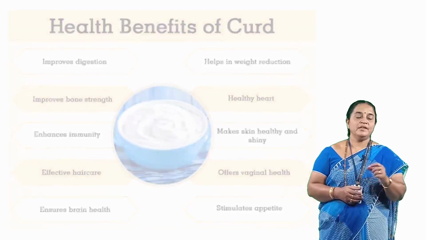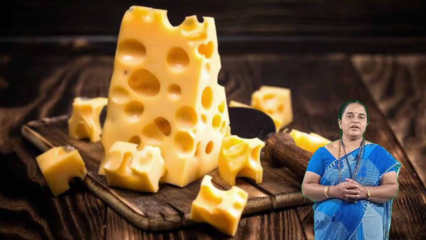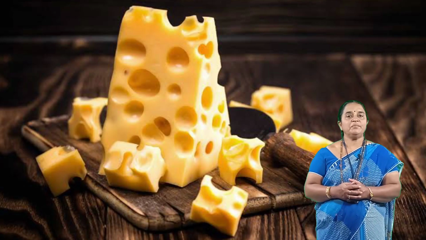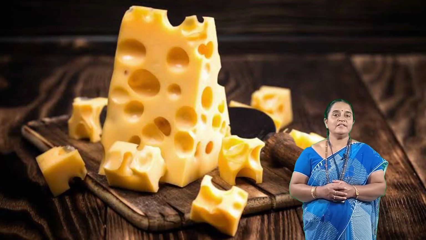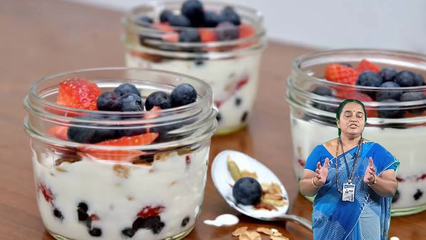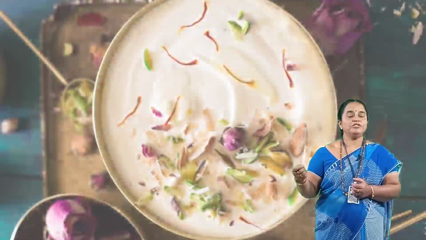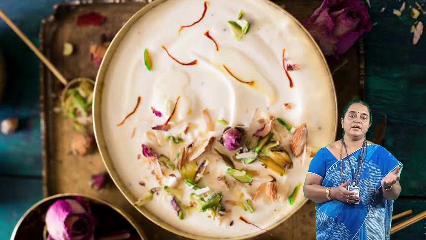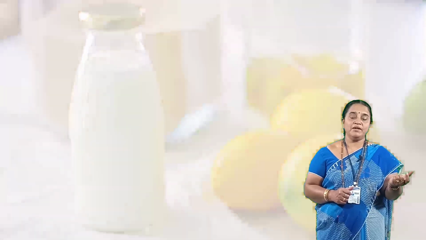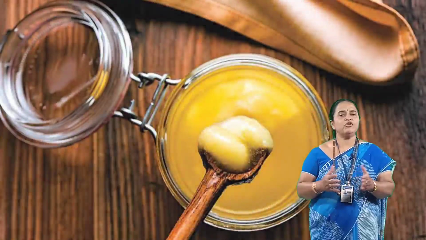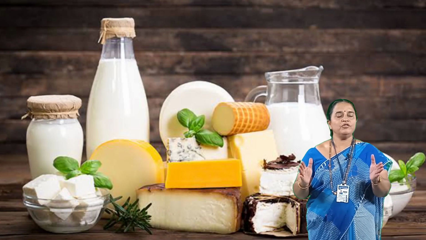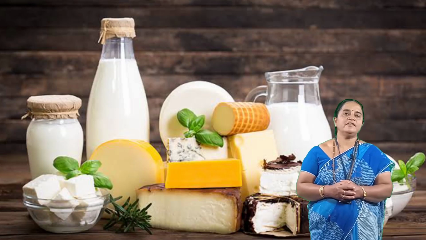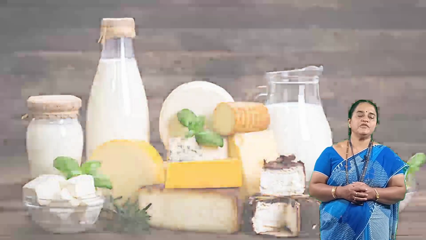Product number 2 is cheese. It is also a milk product. Now there are some dairy products. The curd is flavored and packed in airtight containers and it is known as yogurt. Chakka is also made, from which we can prepare Shrikhand or Amrakhand or fruit khand. We can prepare buttermilk, we can obtain butter, we can prepare ghee. There are so many products, but the main product here, though industrial equipment is necessary for it, is the preparation of cheese.